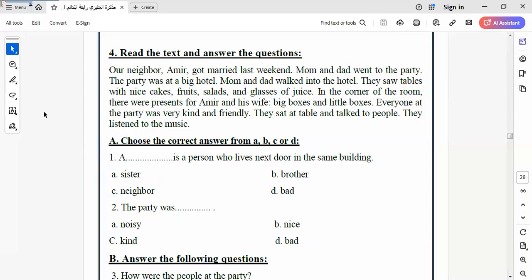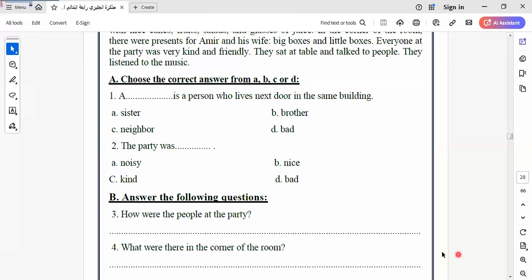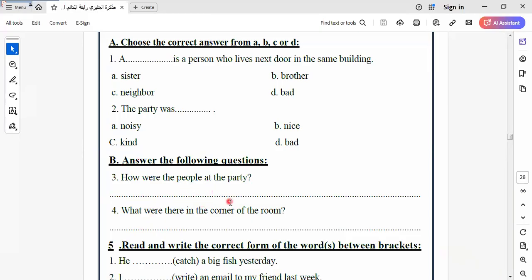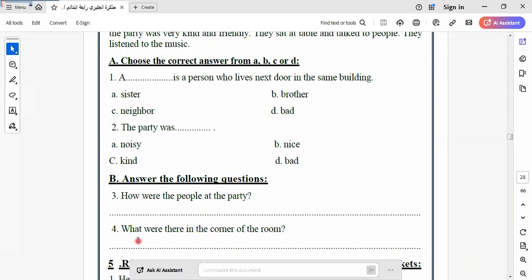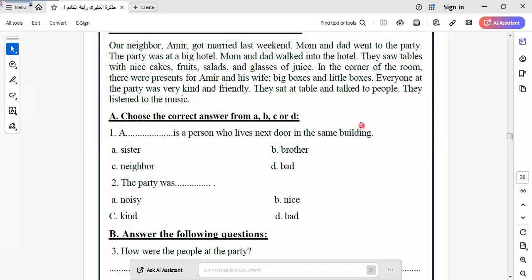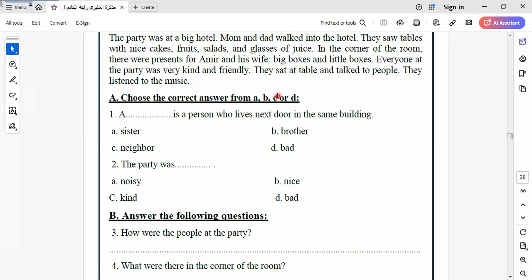Let's go to another one here. How were the people in the party? The people in the party were very kind and friendly. What was in the corner of the room? There are presents for Amir and his wife, big boxes and little boxes.